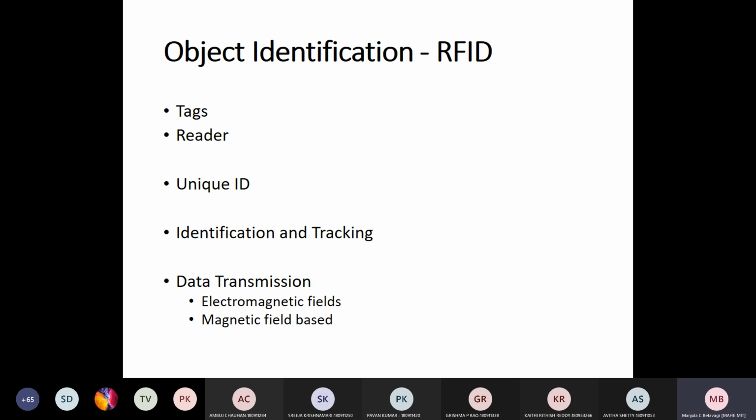Next, coming to object identification in RFID technology.